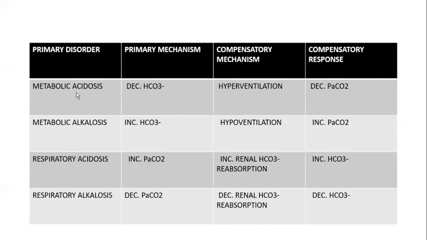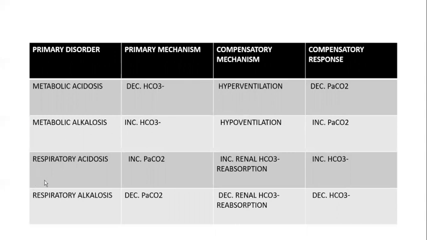If you take metabolic alkalosis, what we have seen is that there will be increased bicarbonate. Our body tries to neutralize the increased bicarbonate by binding H plus to the bicarbonate to form more carbonic acid. This is done by hypoventilation. Our body does not stimulate the respiratory center, so there is hypoventilation, and there will be more favorable formation of H2CO3. So there will be an increased partial pressure of carbon dioxide. This is the compensatory mechanism in metabolic alkalosis.